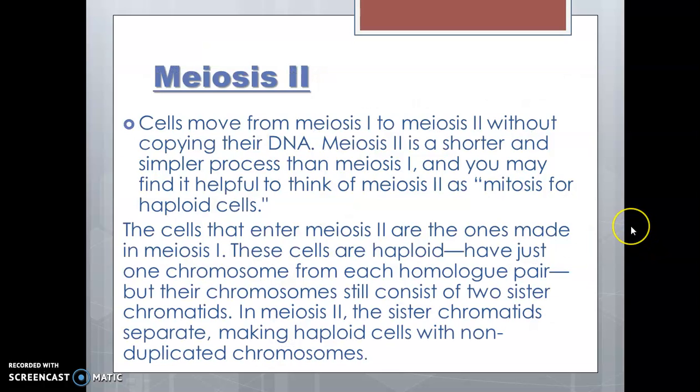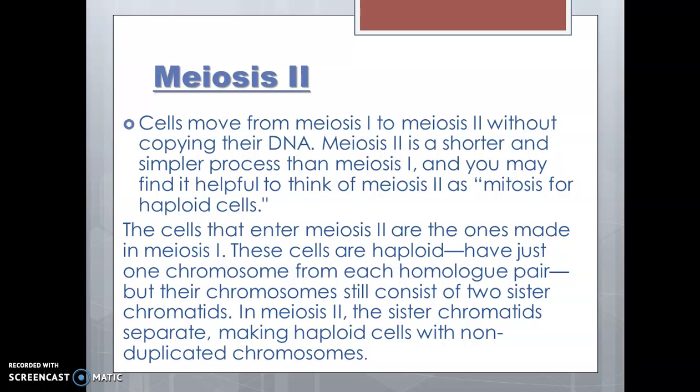Next, in meiosis 2, cells move from meiosis 1 to meiosis 2 without copying their DNA. Meiosis 2 is a shorter and simpler process than meiosis 1, and you may find it helpful to think of meiosis 2 as mitosis for haploid cells.